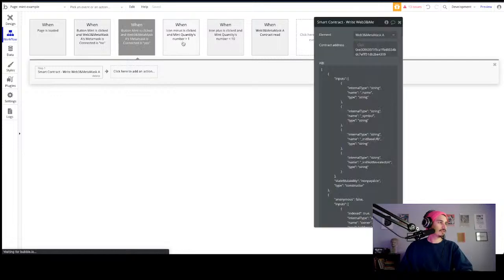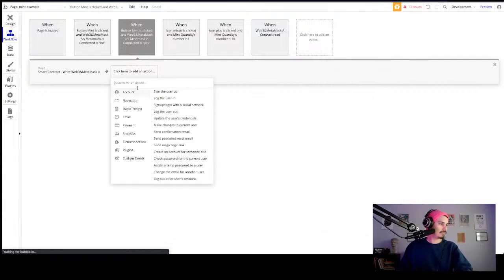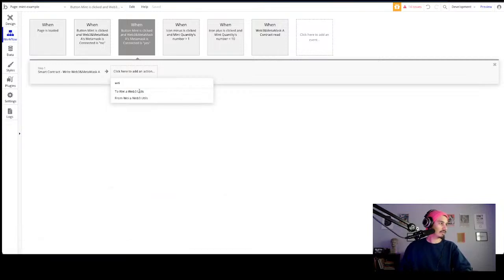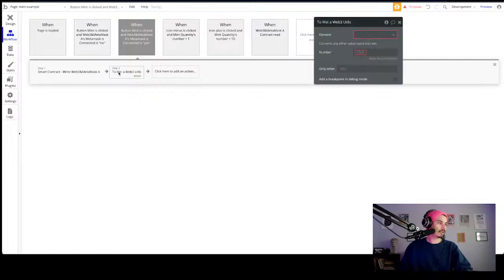But I'm going to go back to workflow. And now what I'm going to try to do, to hopefully give it a number that it likes, is use the conversion here. So two-way, I want to convert a number two-way, right?